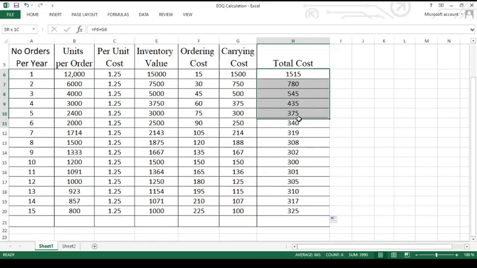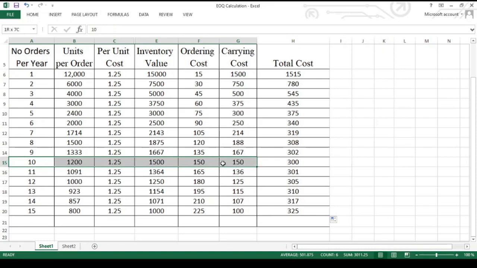And finally, what we need to understand over here is we have to look into the total cost. The total cost is constantly reducing and reached 300 here, and after 300 rupees the total cost started increasing again: 301, 305, 310, 370, 325, like that it is increasing. That means the total cost is least at a certain point, that is when the number of orders is 10, the order size is 1200 units and inventory value is 1500. The ordering cost and carrying cost are both the same value and the total cost is least, 300 rupees, compared to the other alternatives.